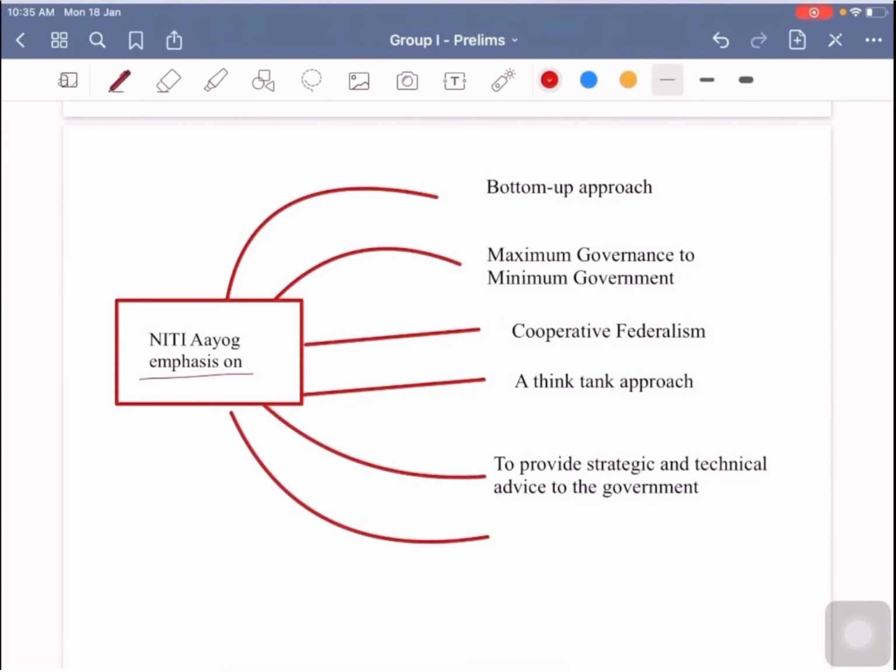Another aspect is that it provides strategic and technical advice to the government.